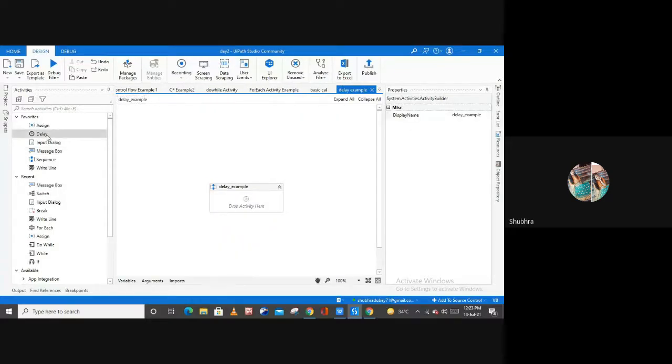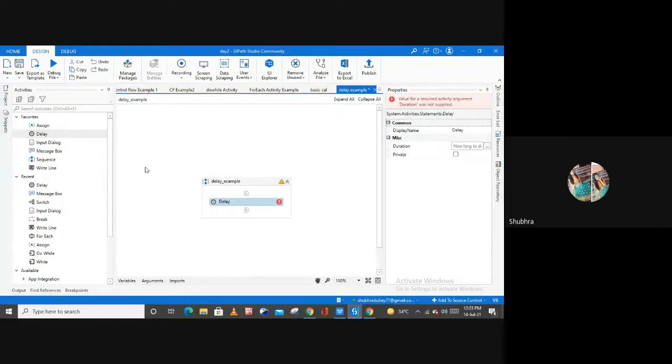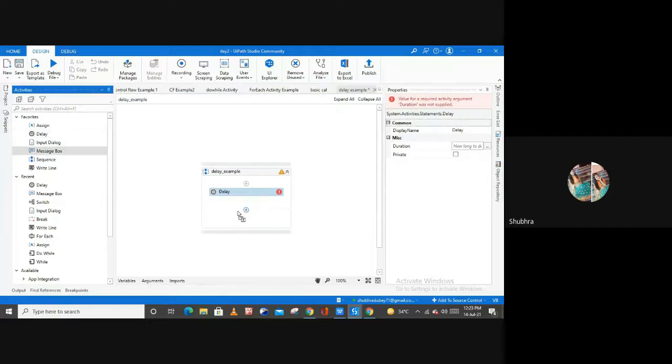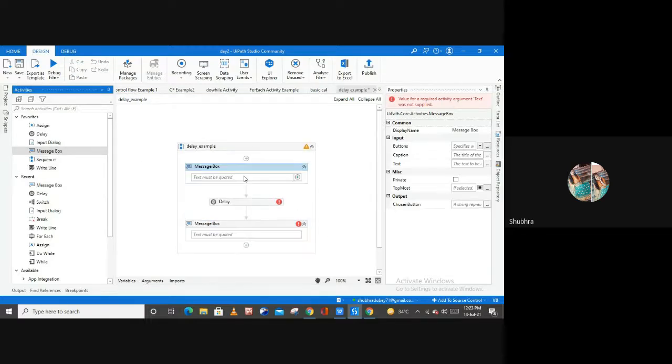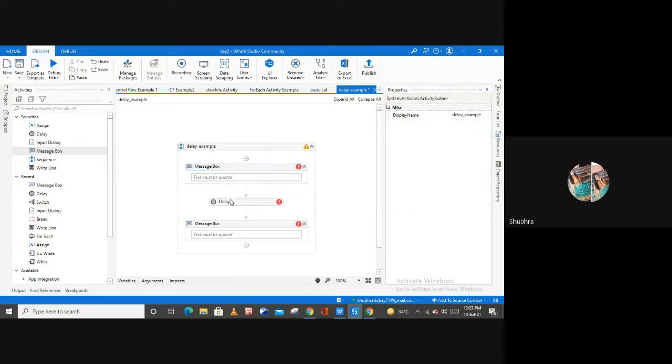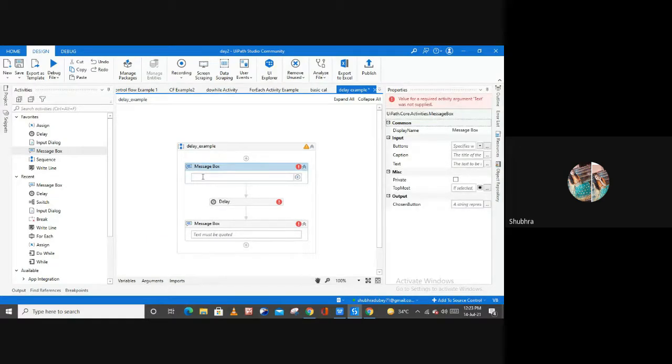So here I am going to use one delay activity first, then let me use one message box activity, and then again let me use one message box activity before this delay activity. So this is how you can use the delay activity. Simply let me type some message here.